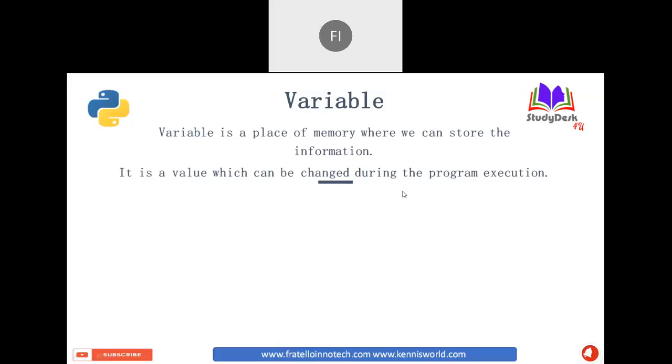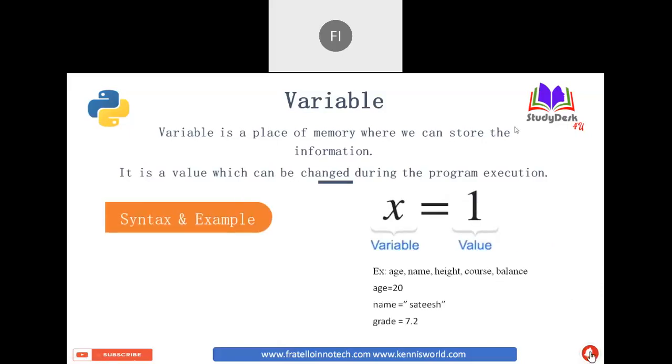Now, how will we define a variable in Python? This is the syntax for a variable, Nana. First we write the variable and then the operator, generally the equal operator, and then the value.